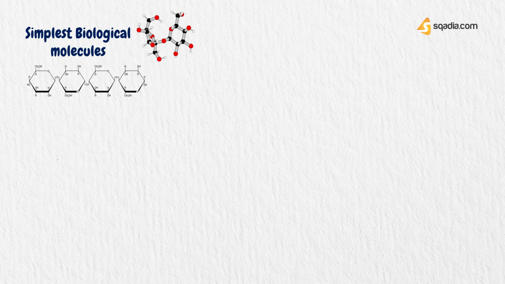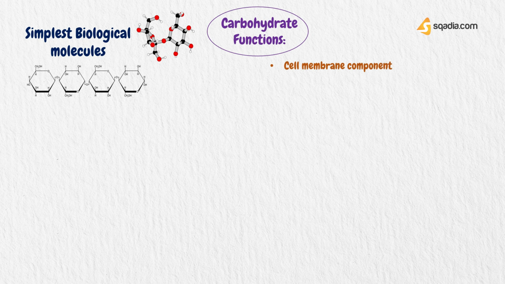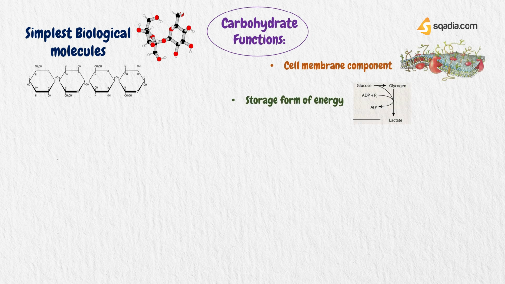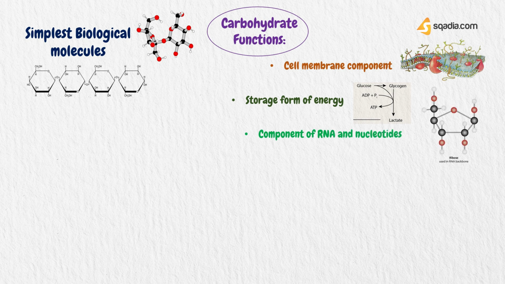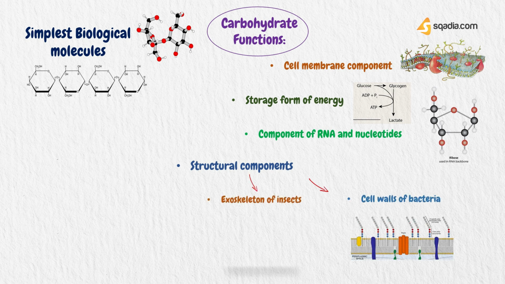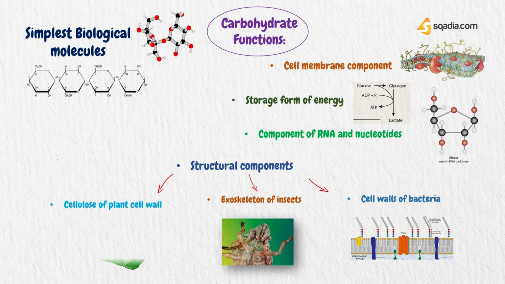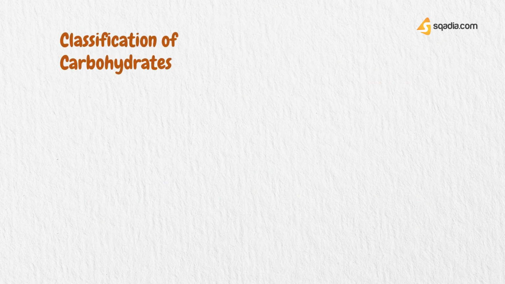They have a wide range of functions, including serving as cell membrane components, acting as a storage form of energy in the body, serving as a component of RNA and of nucleotides, and as a component of many organisms, including the cell walls of bacteria, the exoskeleton of insects, and the cellulose of plant cell walls. After this brief understanding of the functions of carbohydrates, let's learn about the classification of carbohydrates.